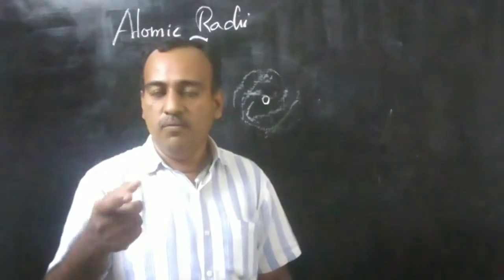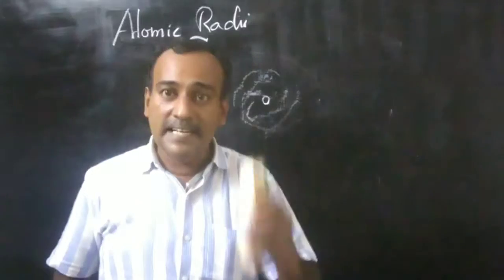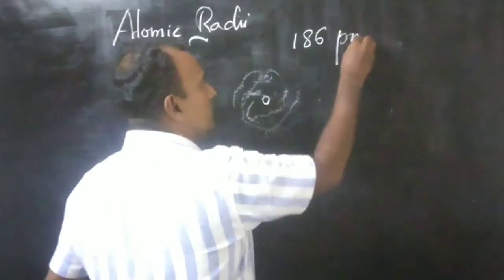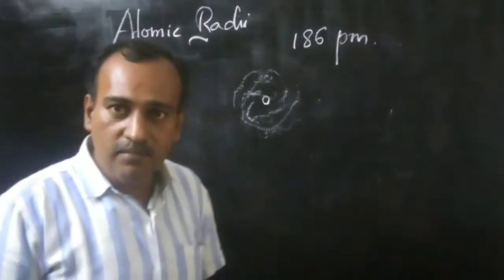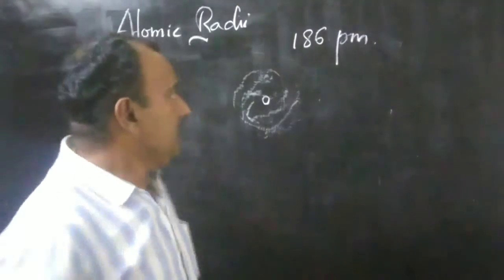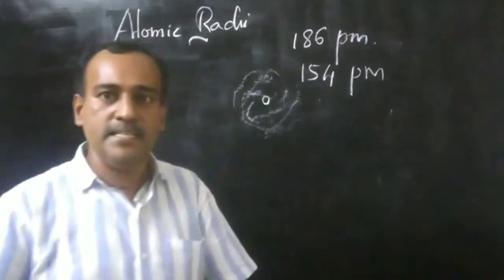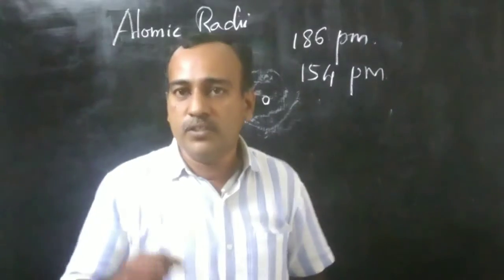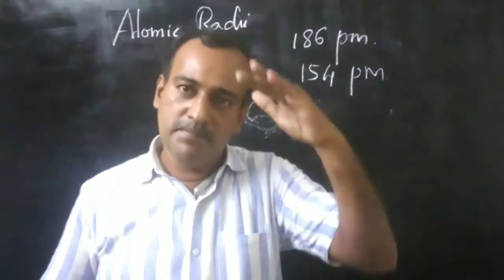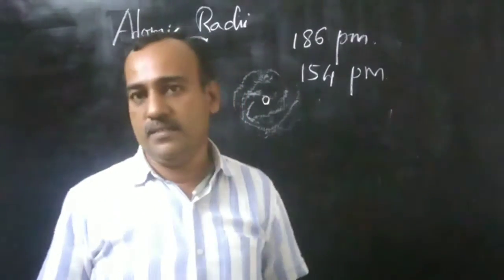For example, when sodium forms an ionic bond, its radius is 186 pm. Whereas when it forms a covalent bond in the vapor phase, its radius becomes 154 pm. That means when bonding changes, the radius also changes. Because of this factor, measuring the radius of an atom is very difficult.